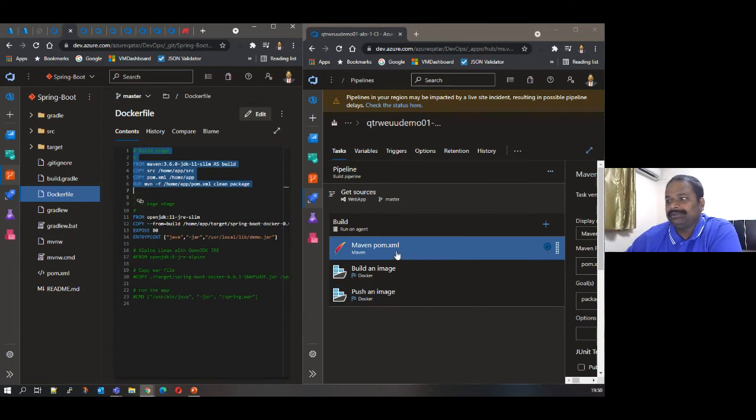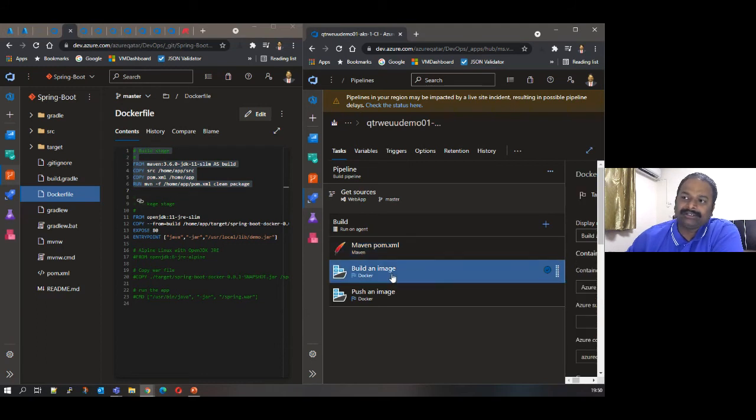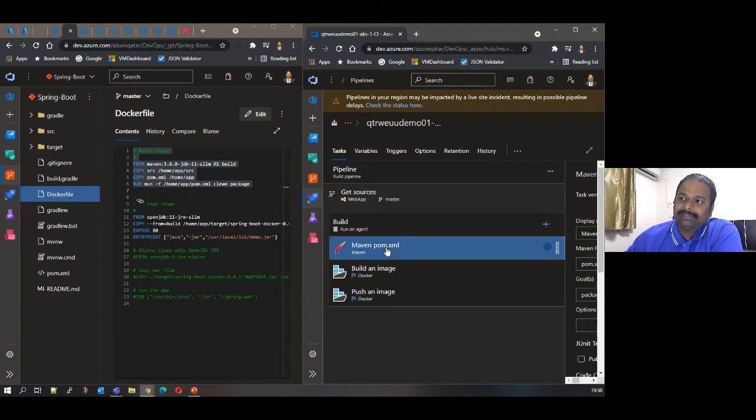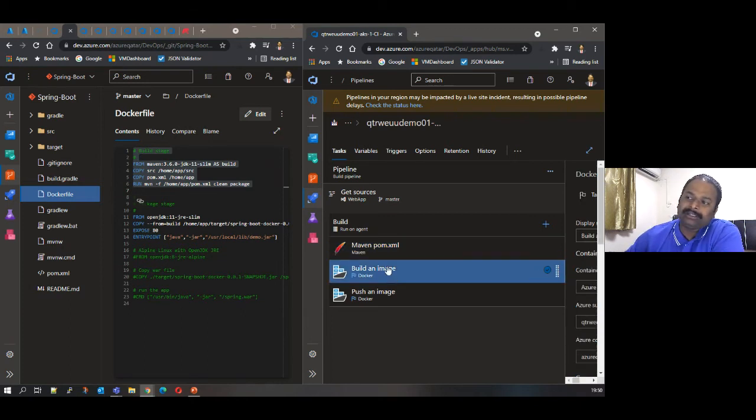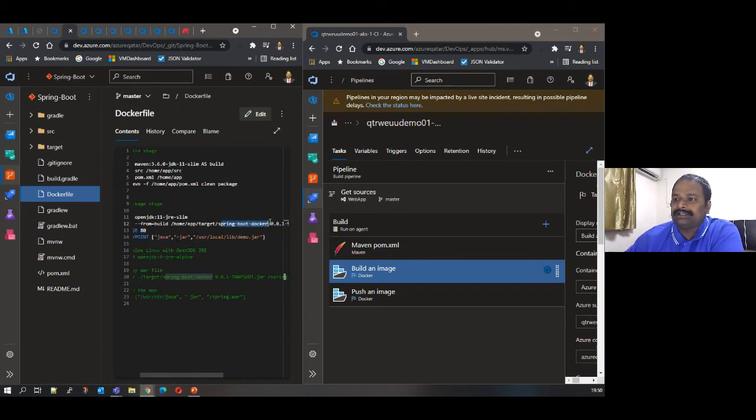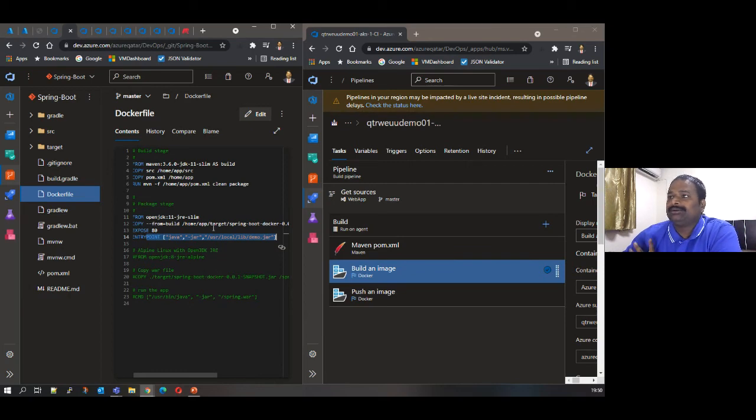Here, I'm just doing the package, and based on the pom.xml, I have a target where the jar file will be created. From the target, I'm making the build image. Same thing here, this is where the jar is being created in the Dockerfile. From there, I'm building it, and then I'm putting the entry point as a so-and-so jar file. So simple as that.